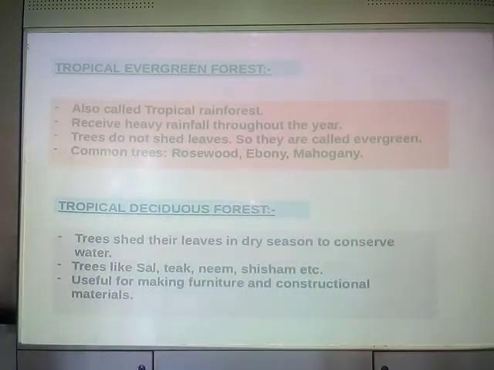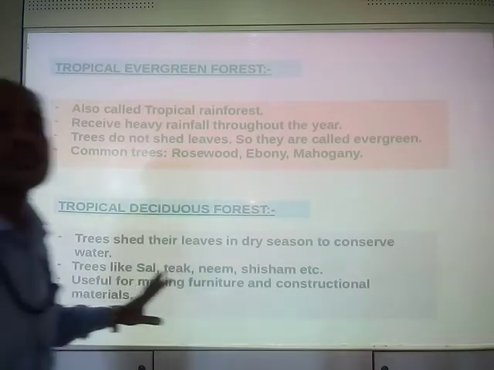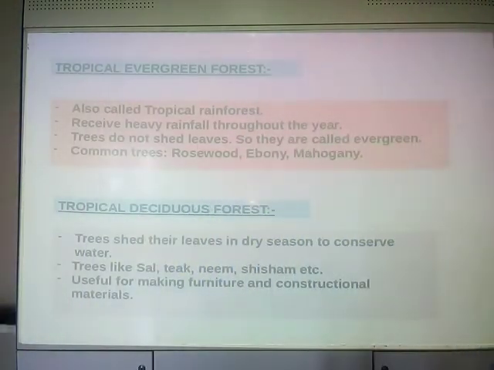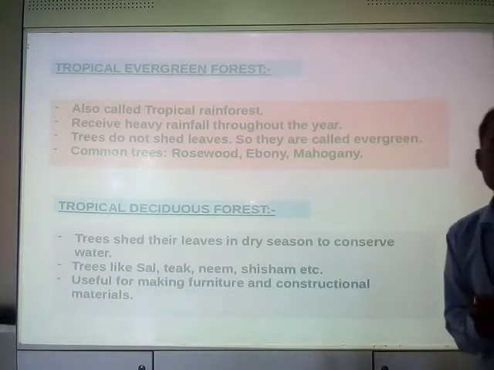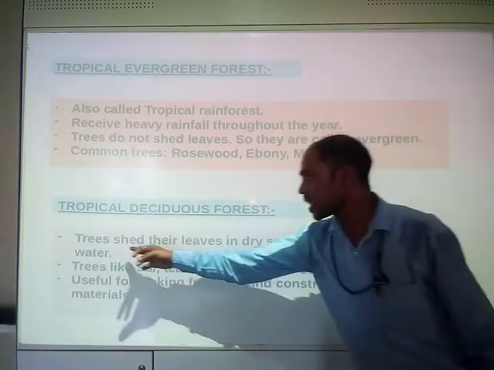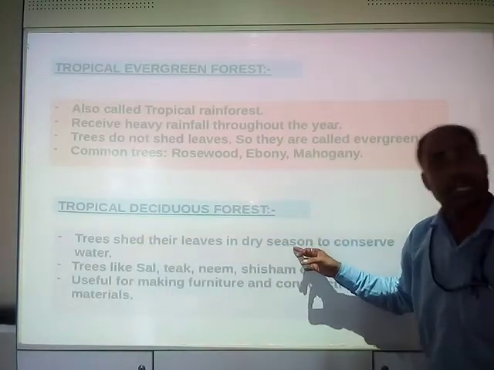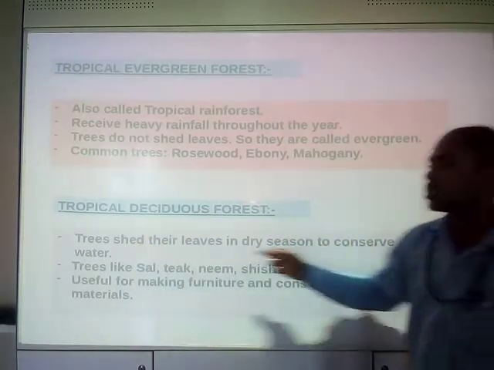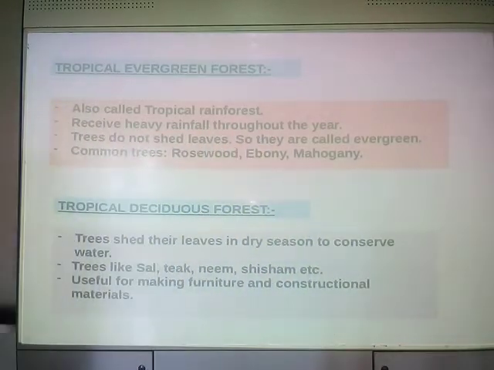That's why cactus doesn't keep leaves. They have only thorns to save the water, to protect the water. Clear? Yes. So the trees shed their leaves in the dry season to conserve water, to save water.